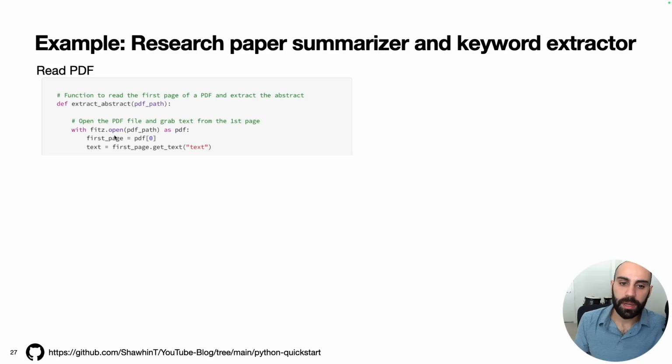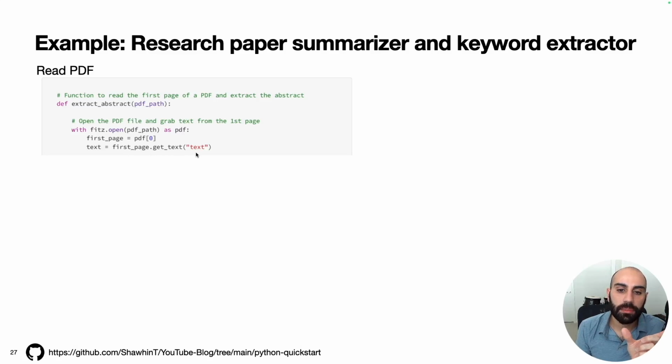Given that PDF path, we're going to grab the text from the first page of that PDF file. The way we do that with this fitz library is we do fitz.open PDF path as PDF. Basically what this is going to do is create this PDF object that allows us to access the text in the PDF. So here we're going to get the first page of the PDF like this. So we're grabbing the 0th element from this PDF object, and that'll correspond to the first page.